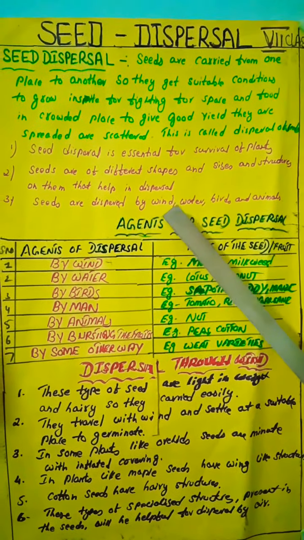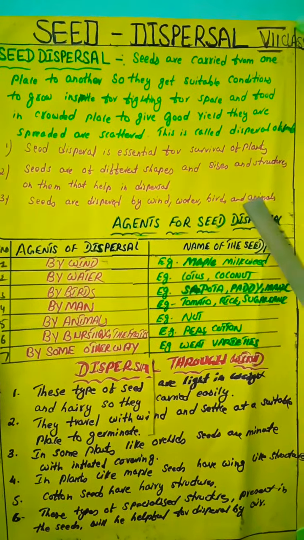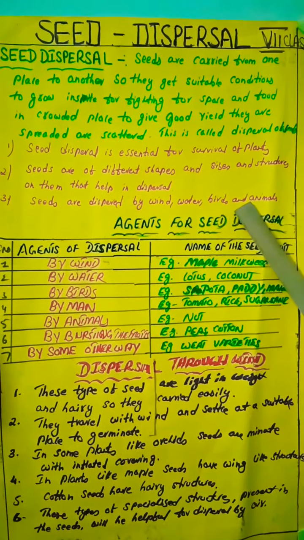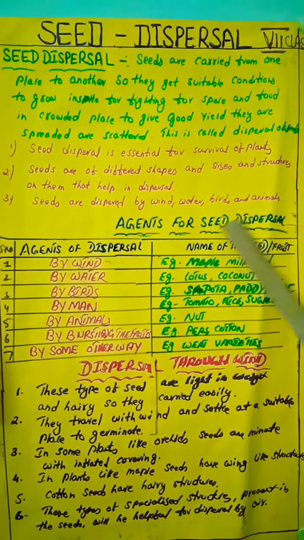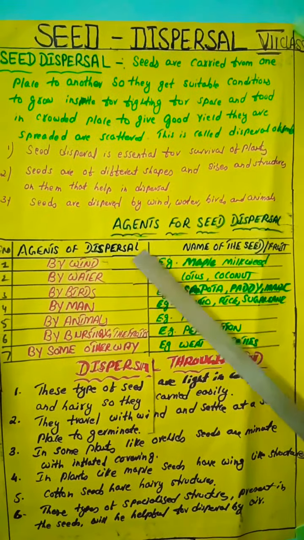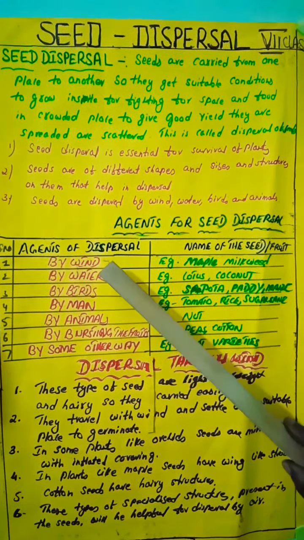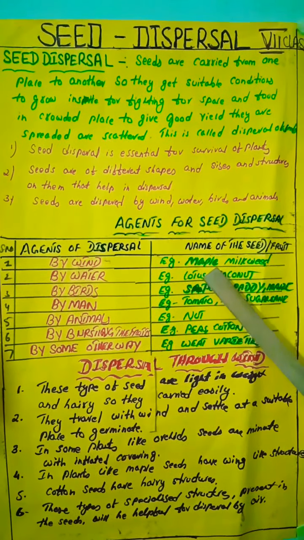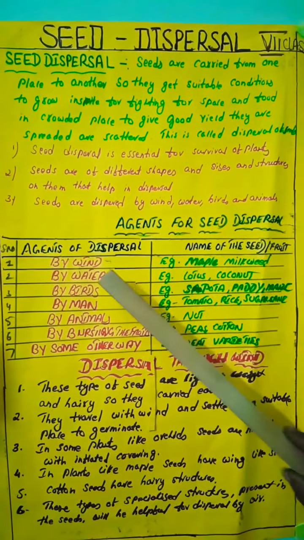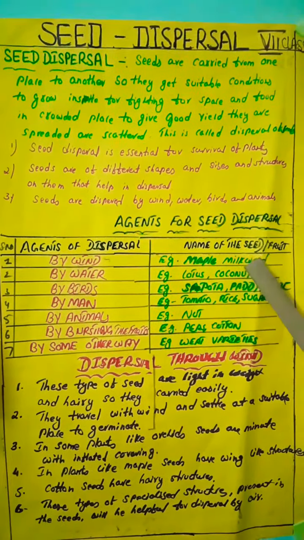Seeds are dispersed by wind, water, birds and animals. So these are some agents. Agents for seed dispersal, and the names of the seeds or fruits. By wind, which seeds are dispersed? Maple and milkweed. By wind, maple and milkweed are dispersed.